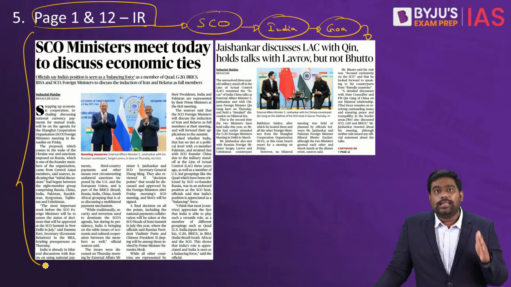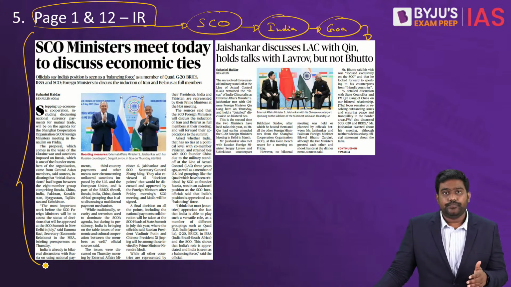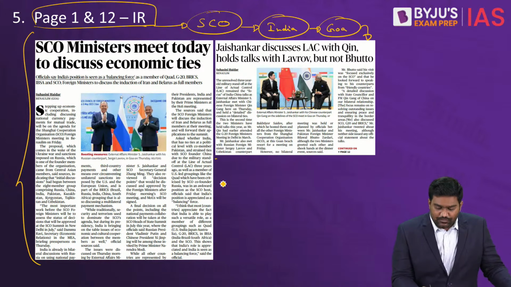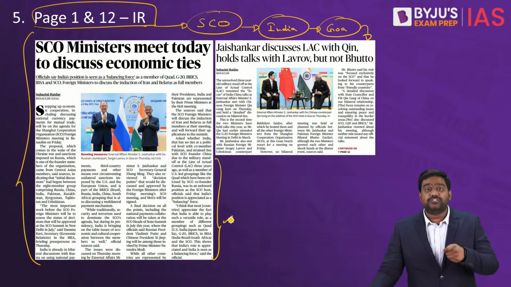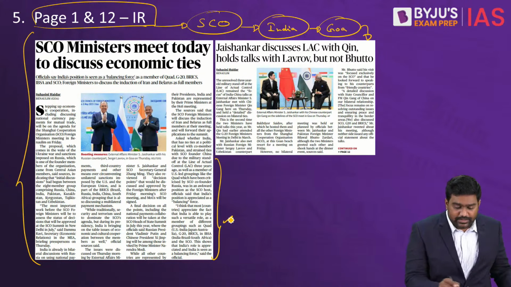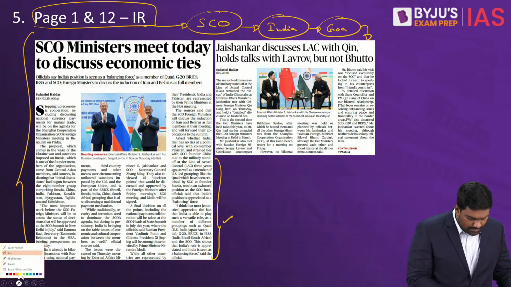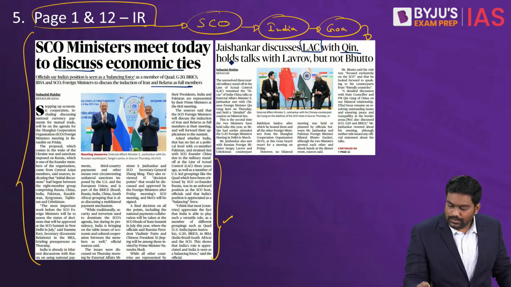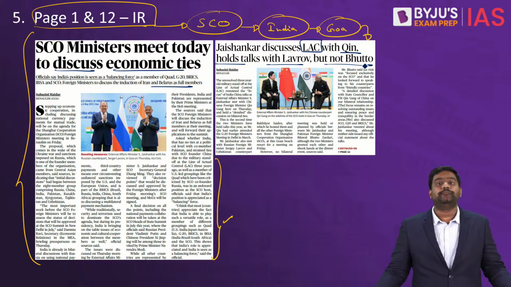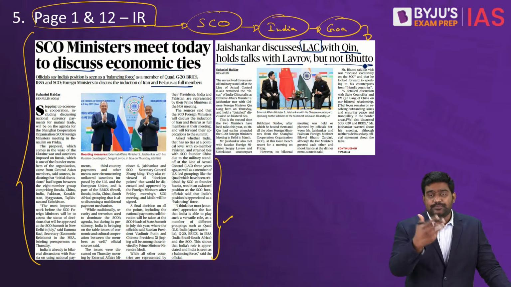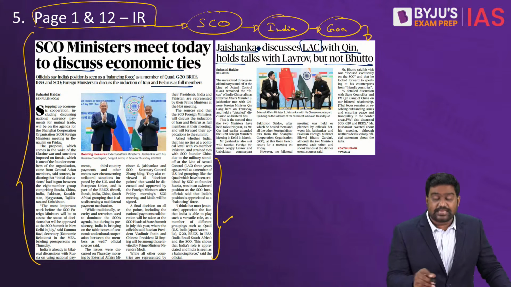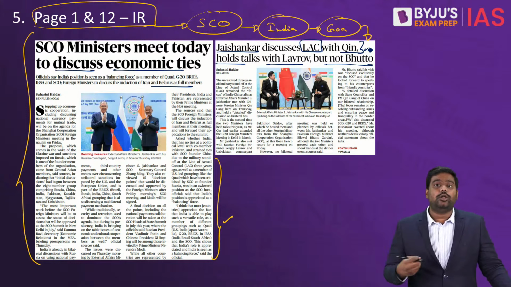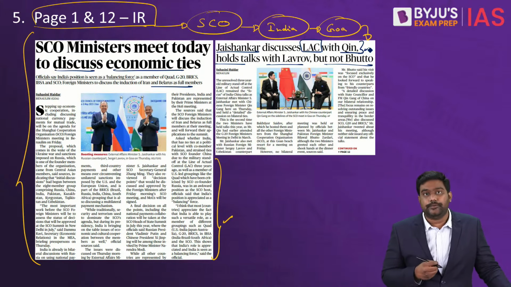The foreign ministers of all SCO member countries, including India, have been meeting in Goa, holding discussions on various key topics. We have an article that mentions that India's foreign minister, Dr. Jaishankar, met with the Chinese foreign minister to talk about the boundary dispute along the Line of Actual Control, as the boundary dispute is still not resolved with China, as the military standoff continues at Depsang Plains and Demchok. India's foreign minister has used the opportunity to talk to the Chinese foreign minister to quickly resolve the ongoing border standoff in the Ladakh sector.